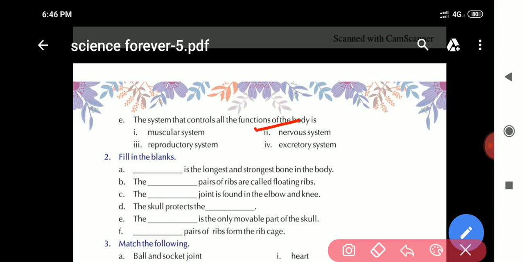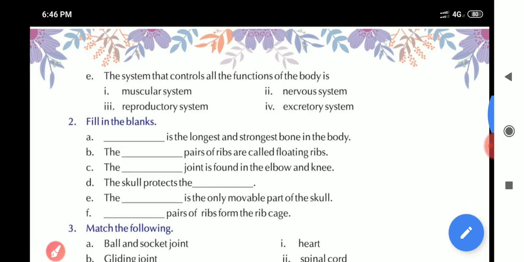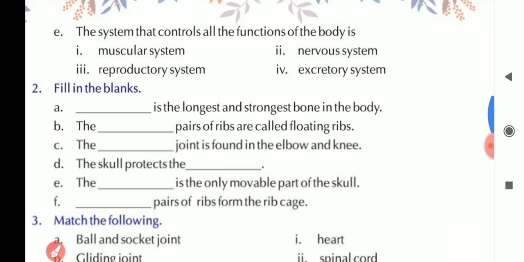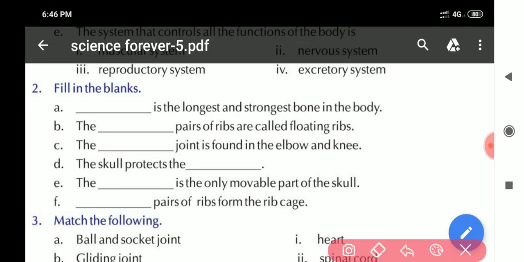Now come to question number 2. Fill in the blanks. Dash is the longest and strongest bone in the body. It is femur. The dash pairs of ribs are called floating ribs. It is the two pairs of ribs that are called floating ribs.